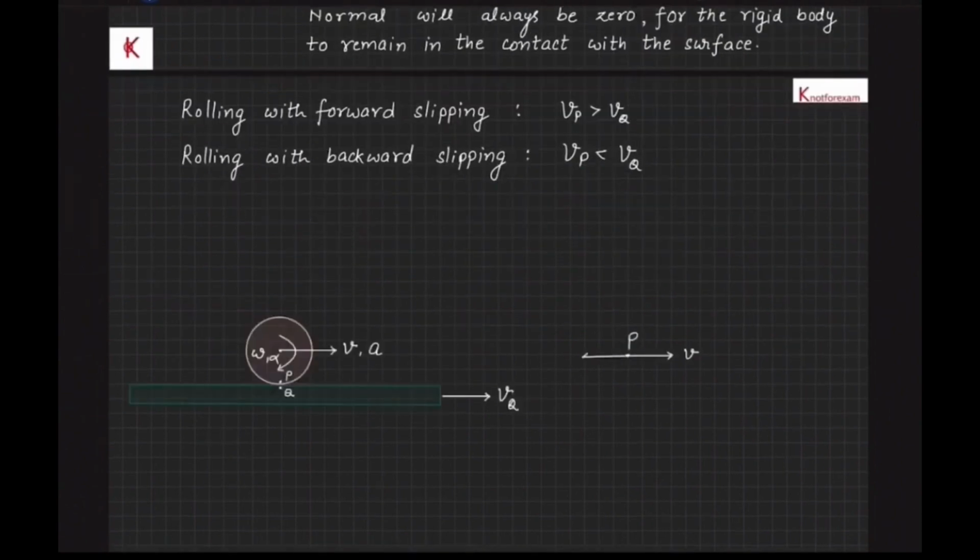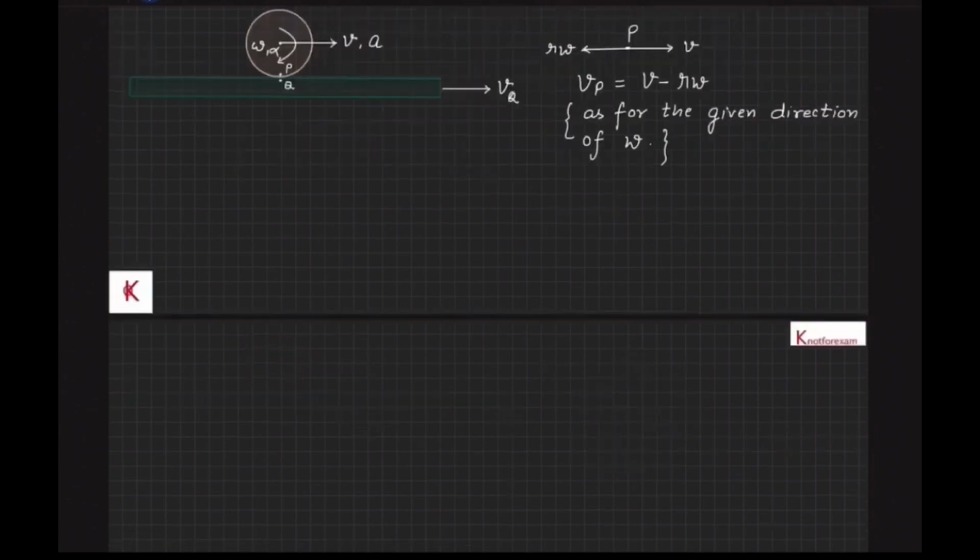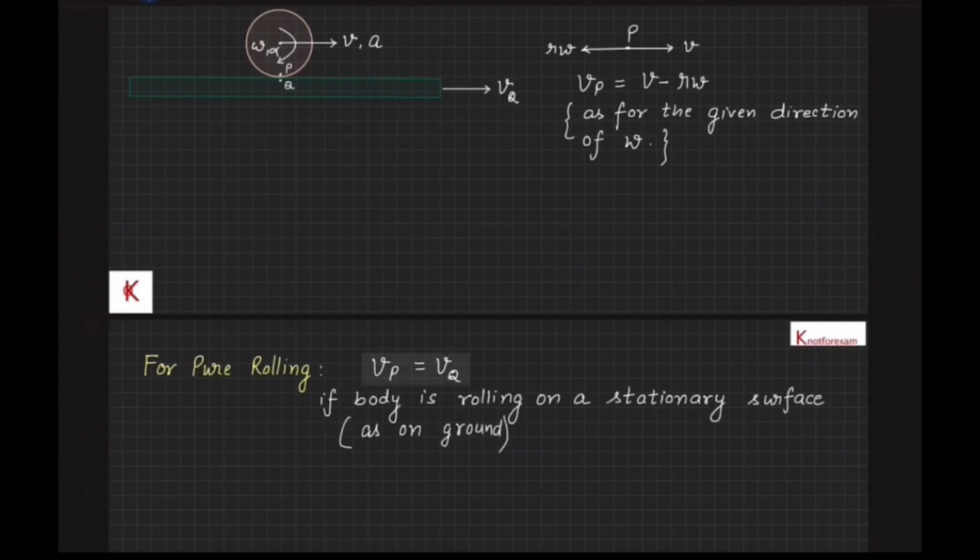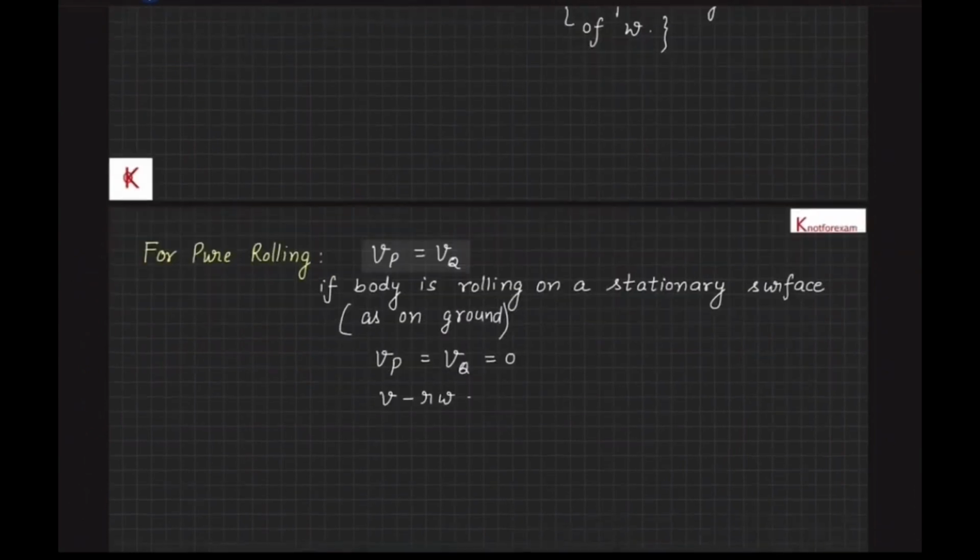Now take a look at the given case of a rigid body having angular velocity omega and angular acceleration alpha. Velocity and acceleration of center of mass are v and a respectively, and velocity of the platform is Vq. For the given case of clockwise omega, velocity of point P, that is Vp, will be equal to velocity of center of mass plus velocity with respect to center of mass, that will be equal to v minus r omega in this case, for the given direction of omega. Now in this case, for pure rolling, Vp is equal to Vq, and if the body is rolling on a stationary surface, for example ground, then Vp will be equal to 0, or v is equal to r omega at any instant.